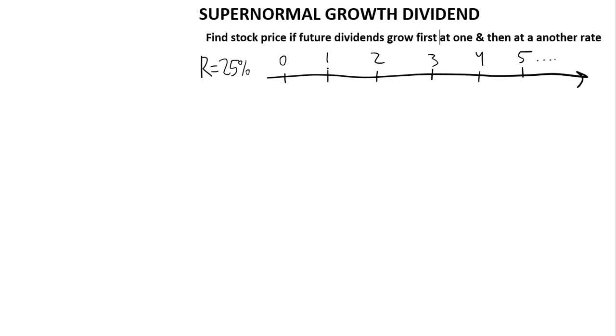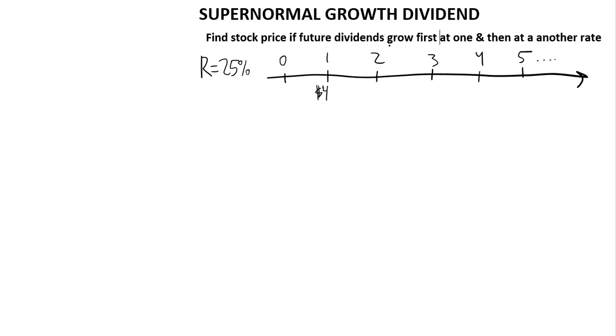Let's mark those. Let's say we know that the company is planning to pay a $4 dividend next year. So this will be the first dividend you will receive if you buy a share of stock today. And how much would you pay for this share? This is what we need to find. Find stock price if future dividends are so and so many dollars. And this is what we know about the dividends in the future.